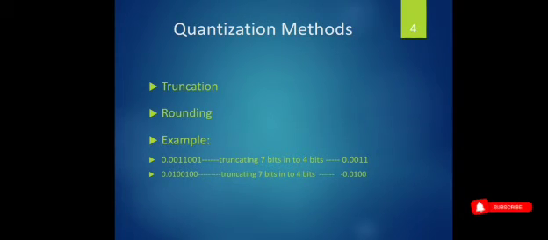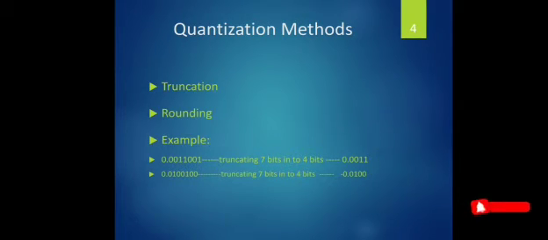Next, see another example, 0.0100. Truncating the 7 bits into 4 bits, you consider only 4 bits, 0.0100. The 5th bit is 1, but you still have to discard it, so only 0.0100 will be the answer. This is the procedure for reducing a larger number of bits into a smaller number, called truncation. The 7-bit answer is unable to be stored in memory, but after truncation the answer is reduced to 4 bits, so we can easily store it in our predefined location. Likewise, these errors are eliminated.